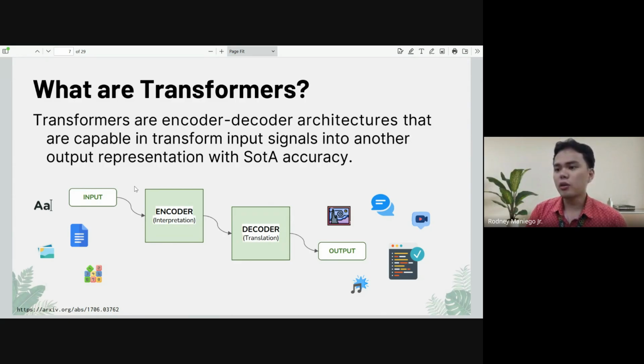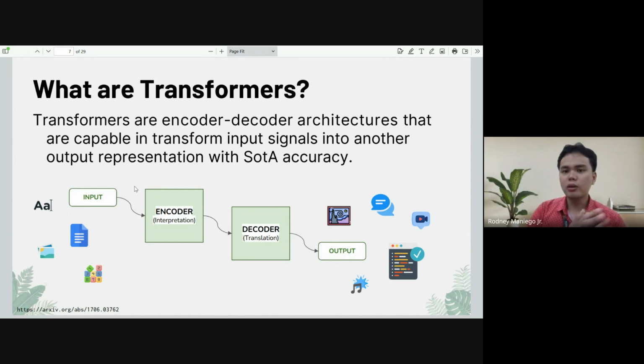So basically, transformers can have different inputs. It can be textual, images, documents, and numbers as well. But we'll not go into the technical details on how these things are being converted.